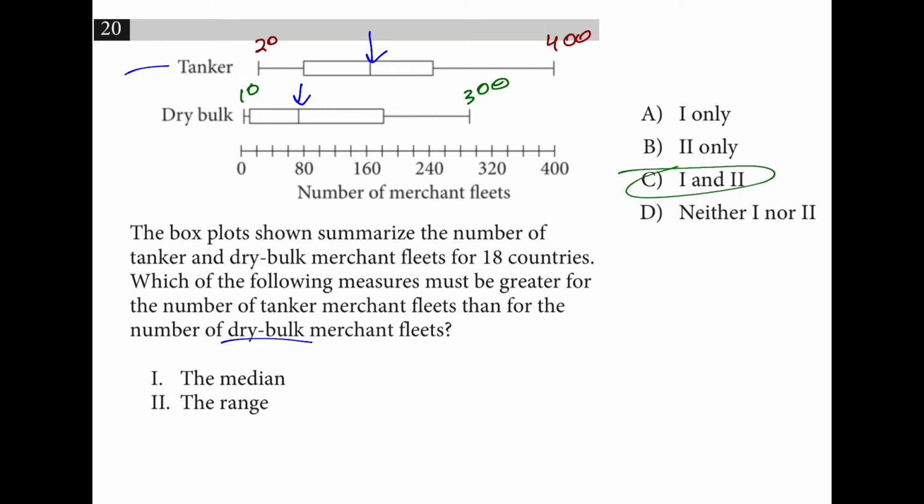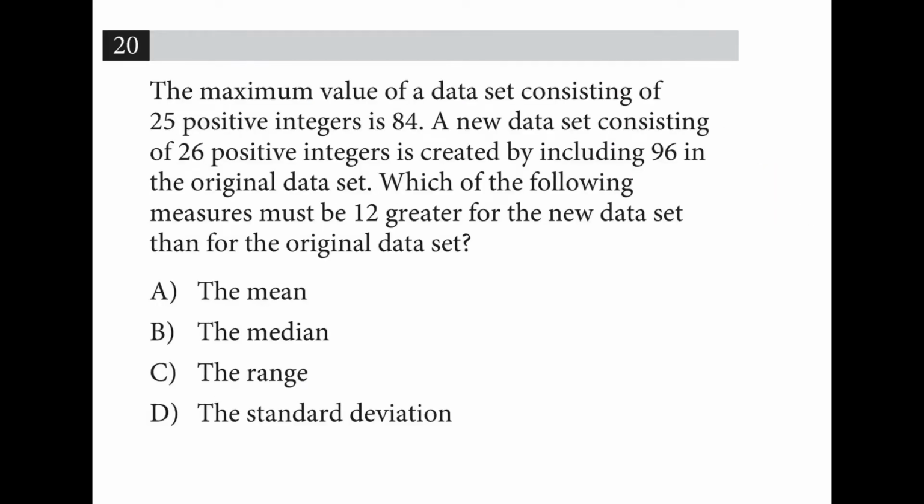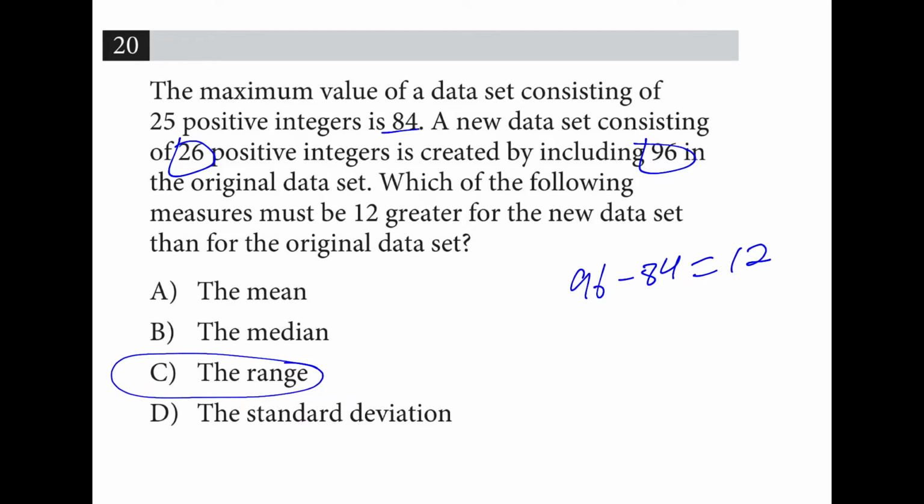C. We have 25 values and the maximum value is 84. We add a 26th, which is 96. So the difference between 96 and 84 is 12, which shows we are increasing the range by 12 because the maximum is 12 bigger.